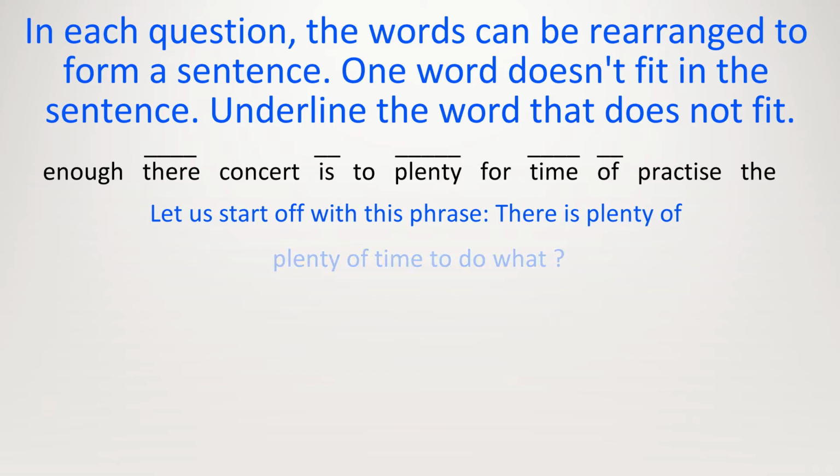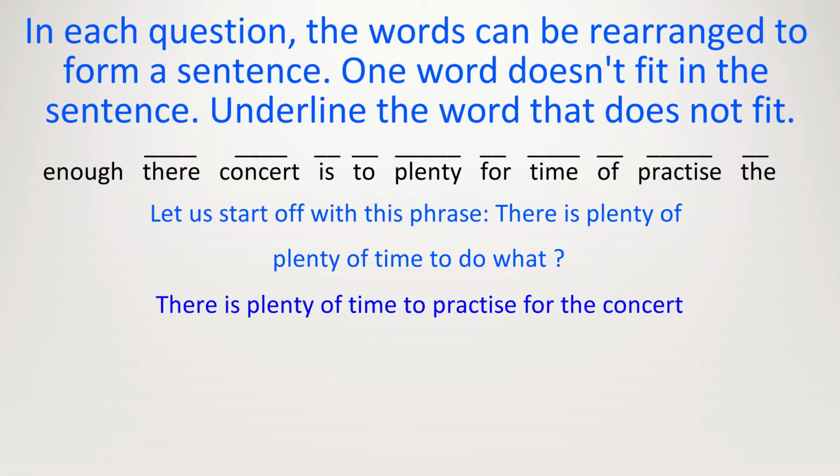Plenty of time to do what? We need a verb. To, and there's only one verb here, practice. So to practice for what? For the, and then we can put in a noun, the concert. The full sentence is, there is plenty of time to practice for the concert. Hence, the answer is enough.